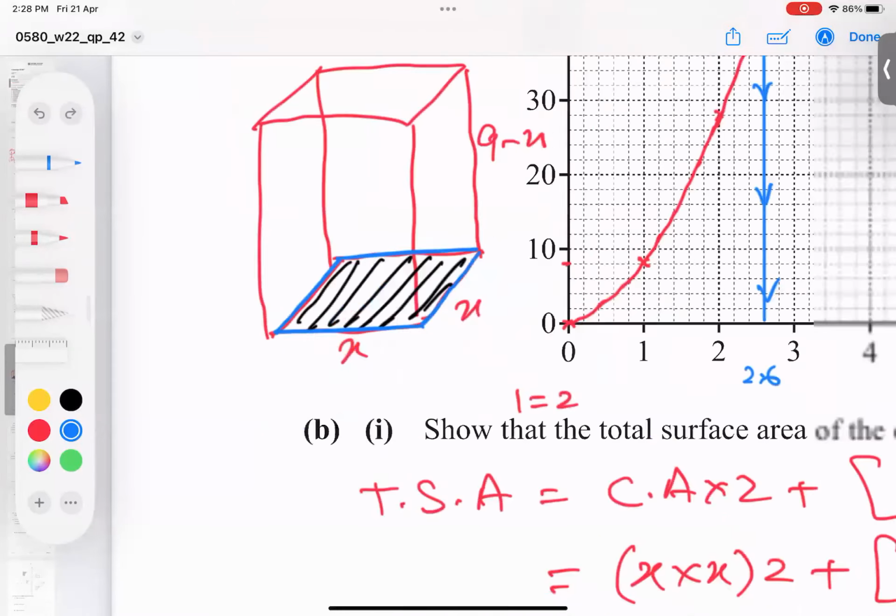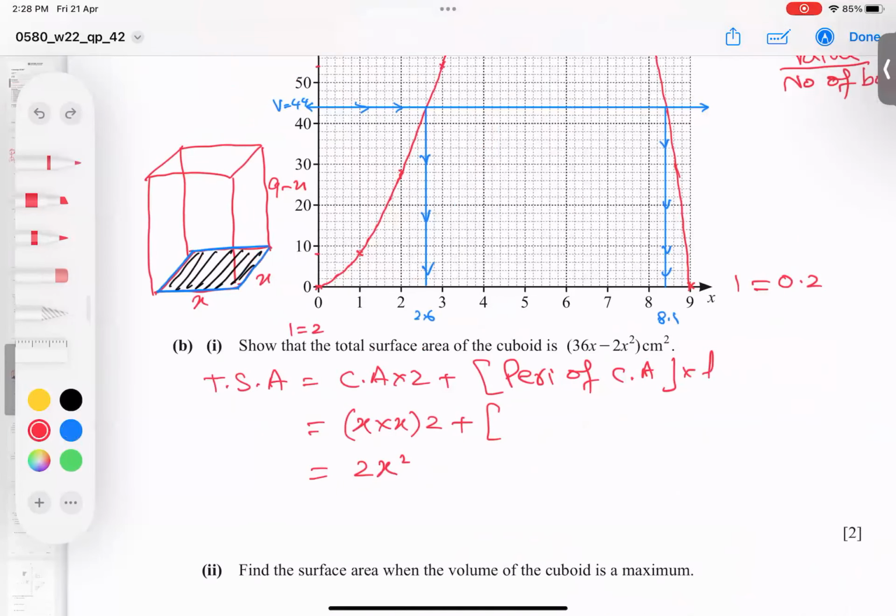So 4x's are there. So x plus x, or simply write 4x. And length is this much. So I just multiply by 9 minus x. Sometimes length is called height. In this option, I take it as a height. So now I can multiply 4x into this.